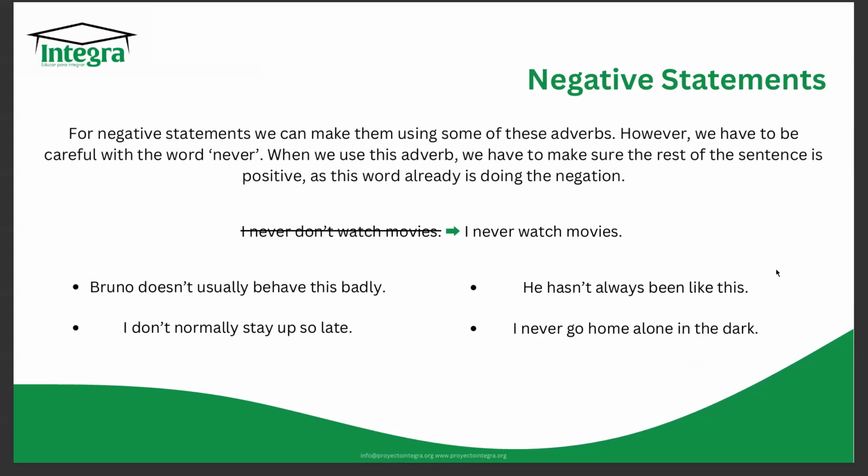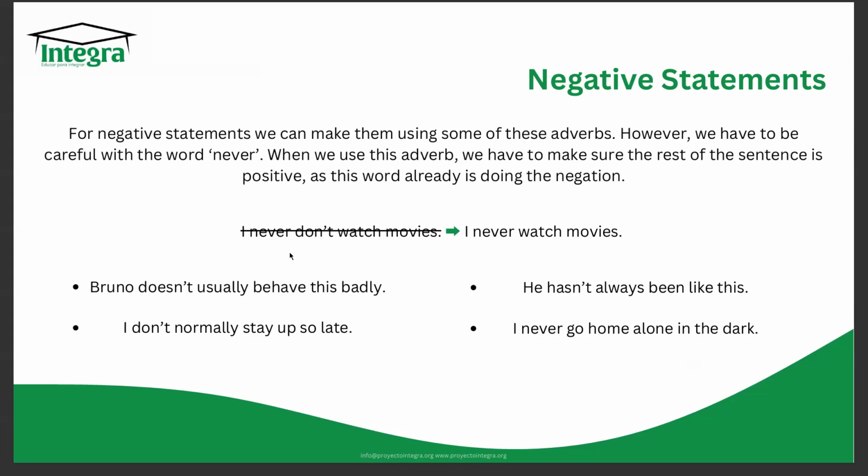We cannot make a sentence in negative if we're using the word never. The rest of the sentence has to be positive because the word never is doing the negation in the sentence. So here's an example so that it's more clear. This would be incorrect. I never don't watch movies.